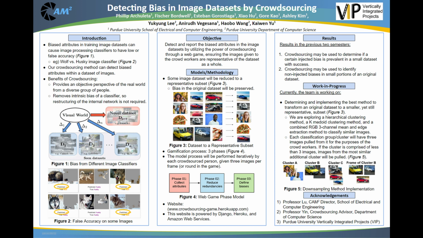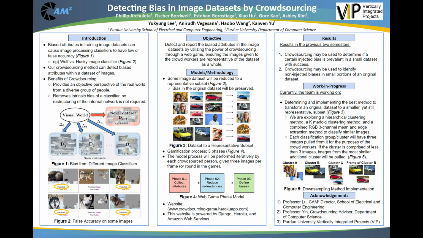After this step, this smaller dataset will be gamified by our website into 3 unique tasks, each completed by non-overlapping groups of crowd workers as shown in Figure 4. The first phase of the game will involve crowd workers generating questions and answers describing the given images in the frame or iteration of the task.